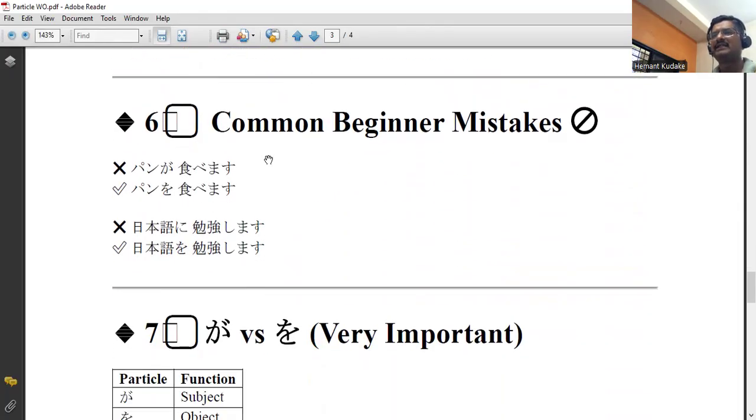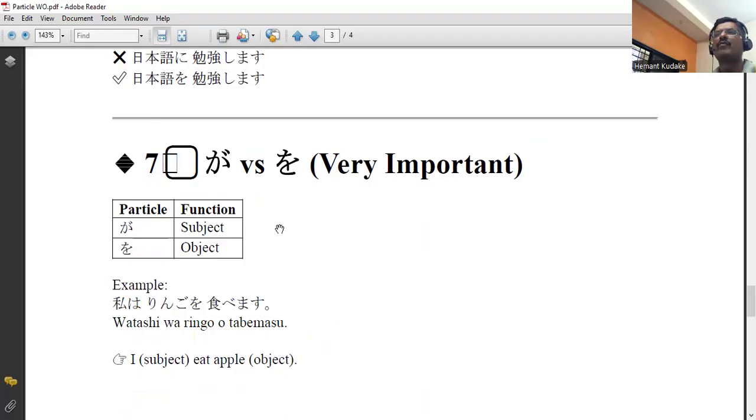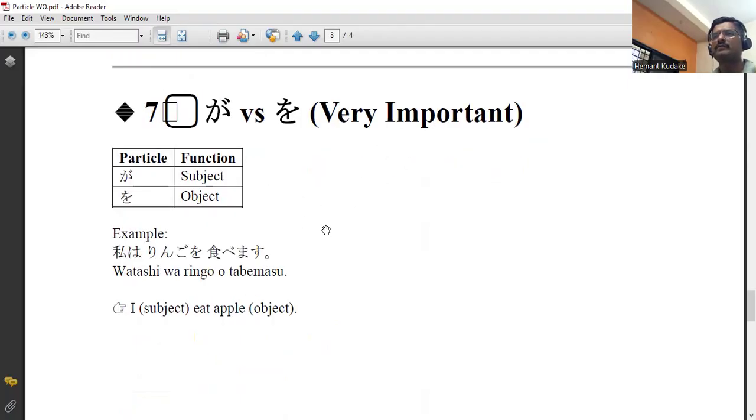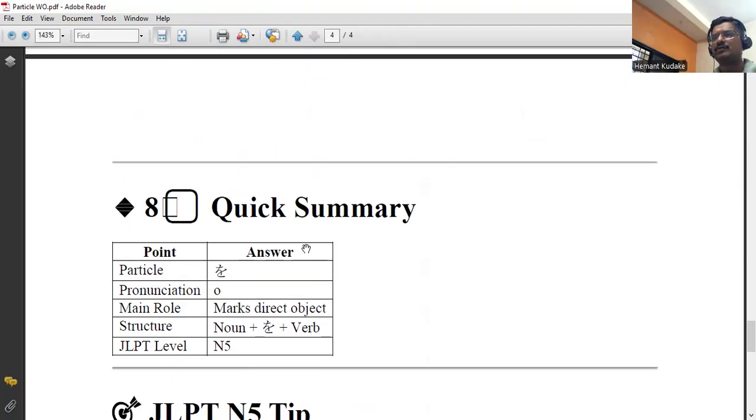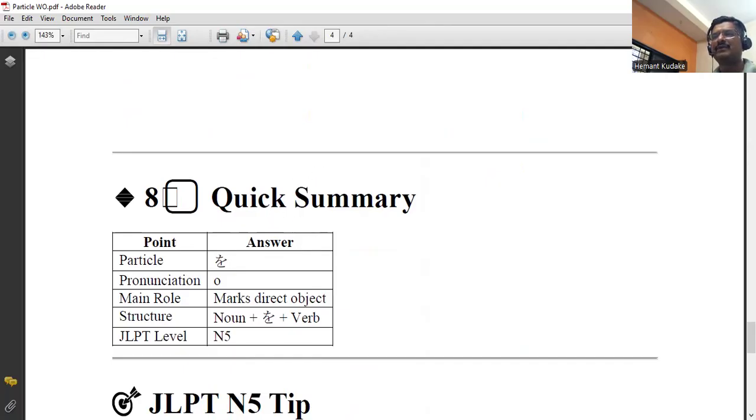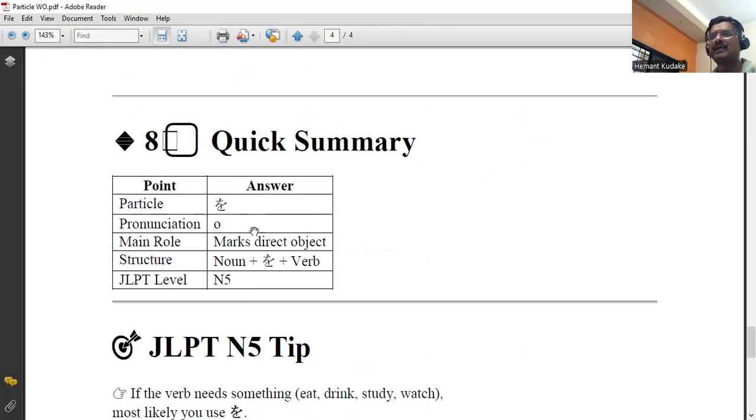I am making a note of the common mistakes, because sometimes people make mistakes like this. You can go through this. I will upload the notes below. I have also added a quick summary of this video on particle O.